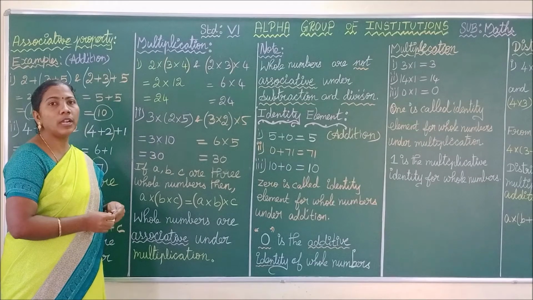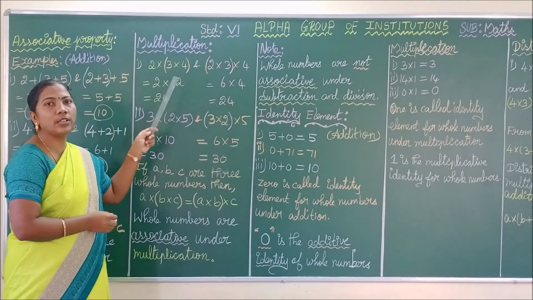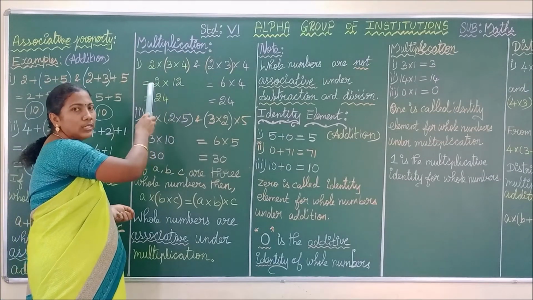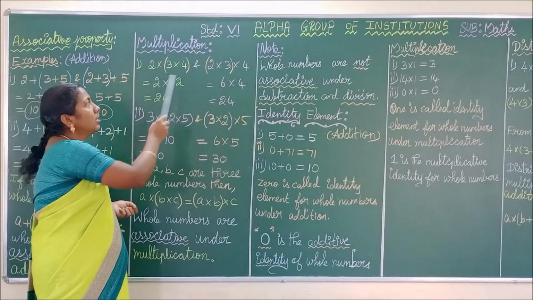First we are going to multiply the second and the third whole number. So 3 into 4, what is the answer? 12. Next we are going to multiply this product with the first whole number, 2. 12 into 2, what is your answer? 24. See, keep this in your mind.